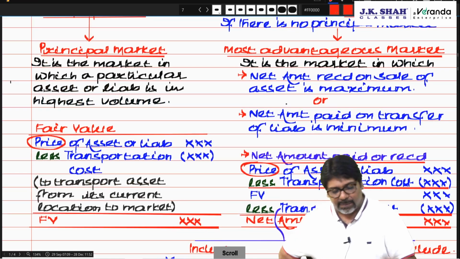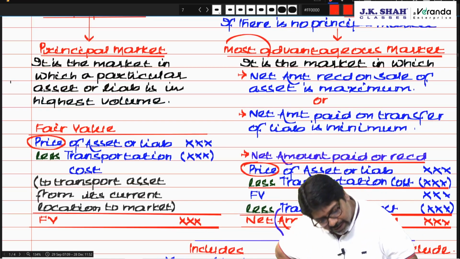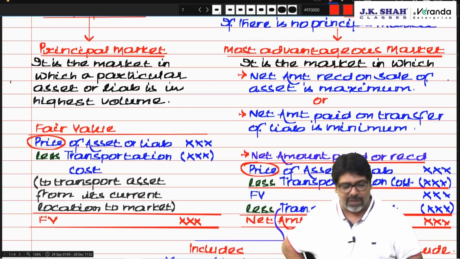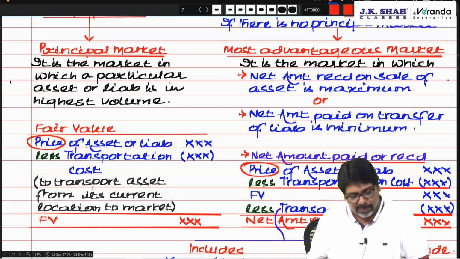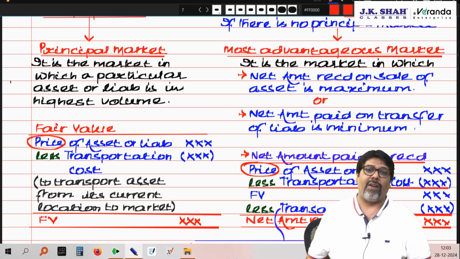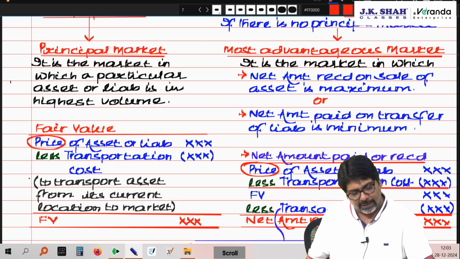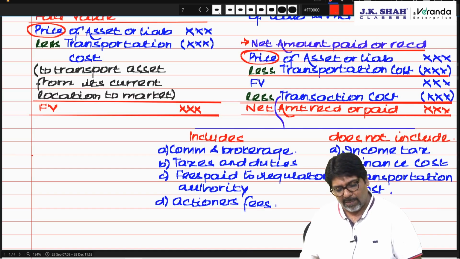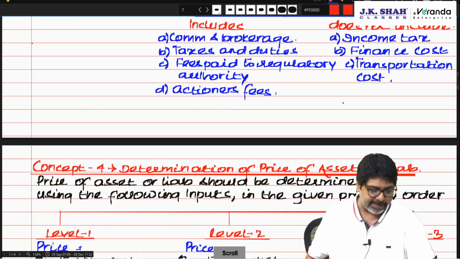उसके बाद चार्टेड मोस्ट एडवांटेजियस मार्केट क्या होता है? It is the market in which the net amount received on sale of an asset is maximum and the net amount paid for a liability is minimum. That is, the price of the asset or liability less transportation cost gives you fair value, less transaction cost is equal to the net amount received or paid.